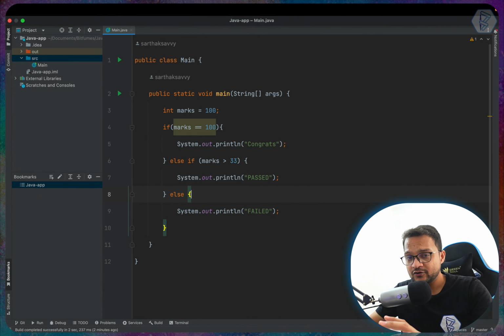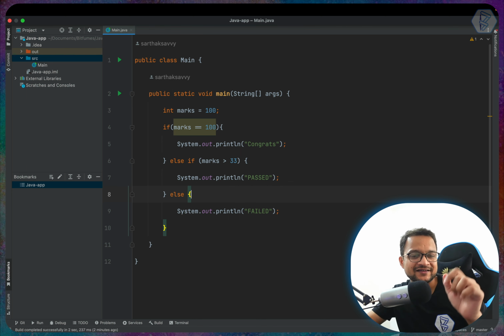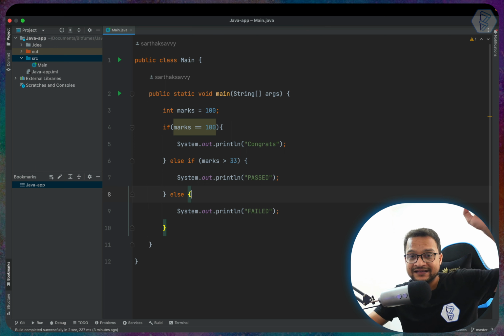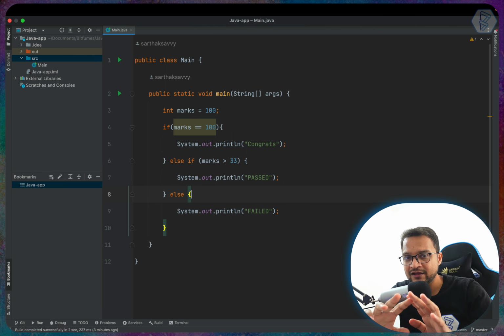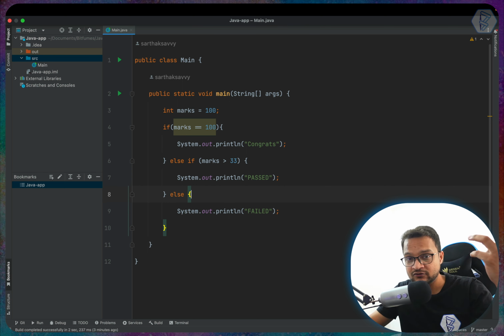Now similar to this if else statement, we also have one more amazing thing called the switch statement. Switch, as the name suggests, is about switching between different values. We do have switches in our room. If I switch this fan button on, the fan is turned on. If we have a light button, we can turn it on, and then the light glows.